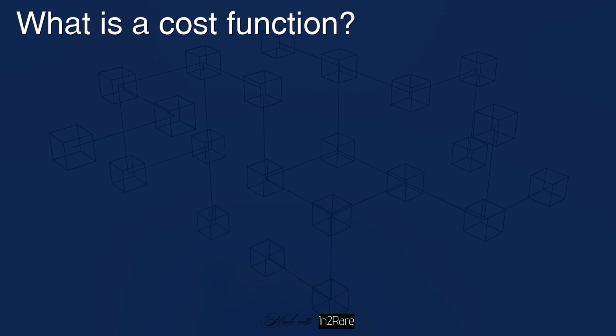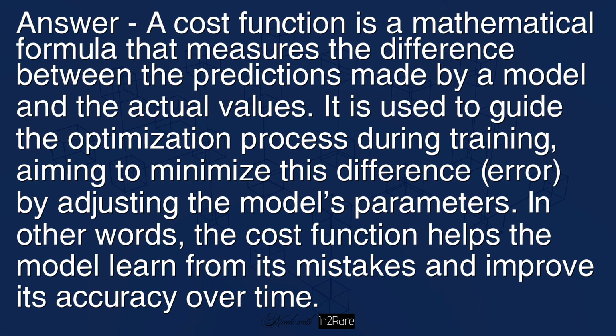What is a cost function? Answer: a cost function is a mathematical formula that measures the difference between the predictions made by a model and the actual values. It is used to guide the optimization process during training, aiming to minimize this error by adjusting the model's parameters. In other words, the cost function helps the model learn from its mistakes and improve its accuracy over time.